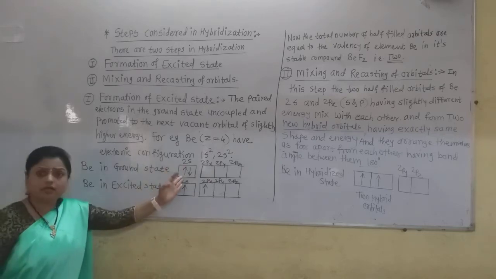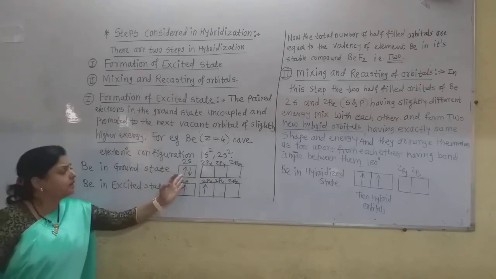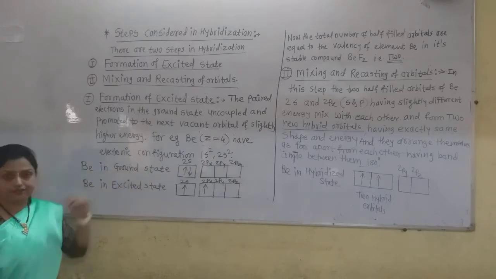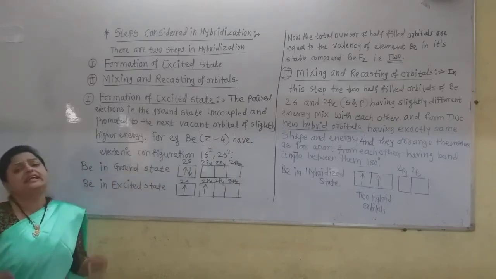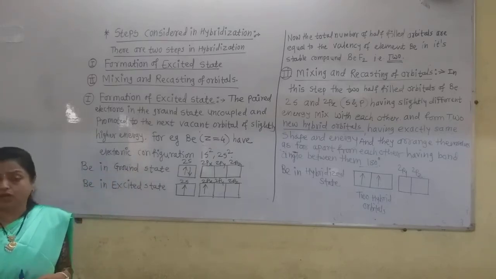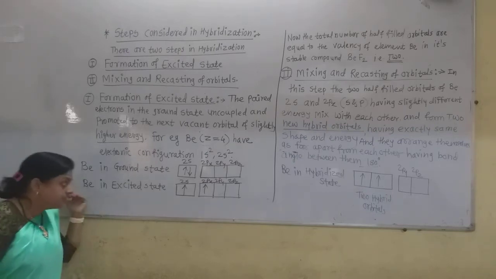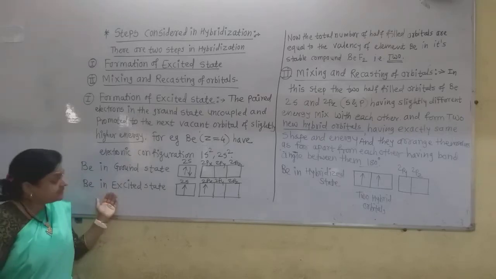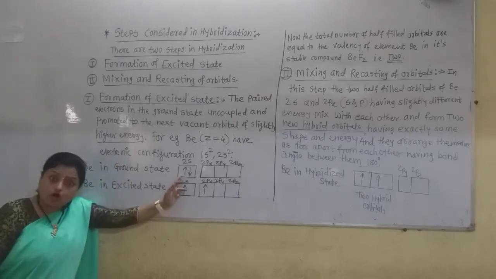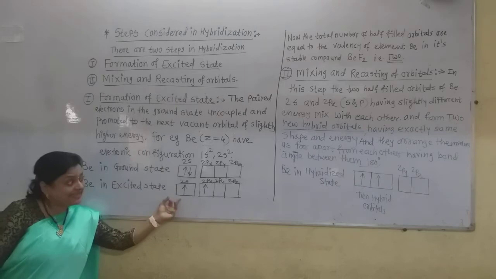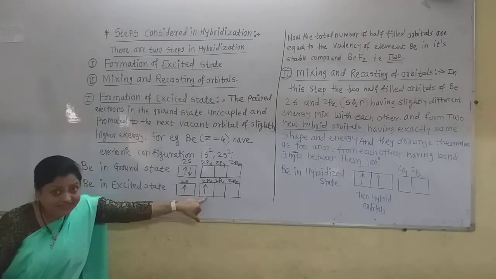Now this 2s orbital contains the paired electrons in the ground state. Ground state means the state having very low energy. After excitation, by taking some energy, one of the electrons from this 2s orbital gets excited into the next vacant orbital.